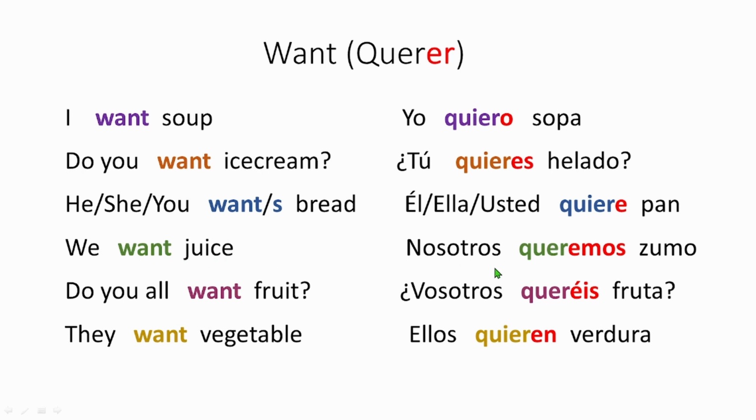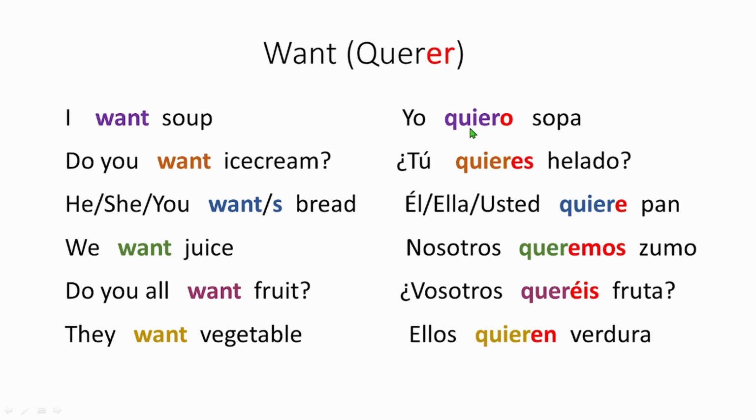We want juice, then you say nosotros queremos zumo. Do you all want fruit? ¿Vosotros queréis fruta? They want vegetables. Ellos quieren verdura. Alright? So that's how you make the sentence in Spanish, right? Unlike in English, where we just put "want", there is no change except in he, she, it, where there is "wants", and you want, right? But otherwise all are the same.